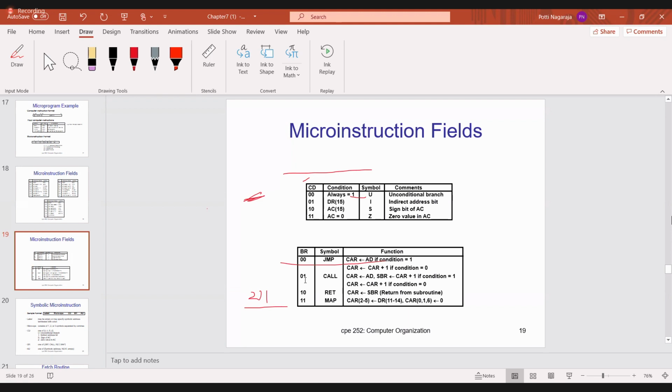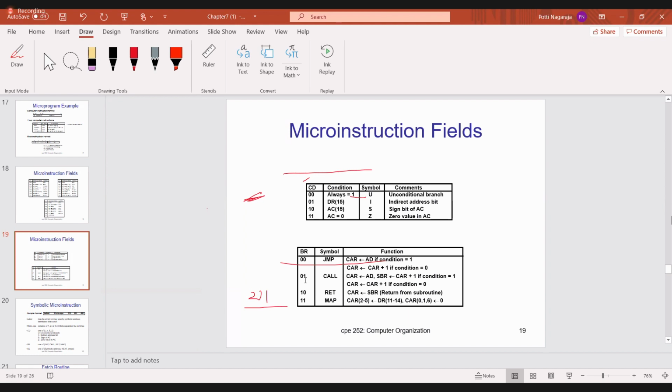Then BR 01. What does BR 01 mean? Call. I already said so. When you get a call instruction in your program, you have to store the address of the instruction present after the call instruction. While executing the call instruction, you will go to some other program.